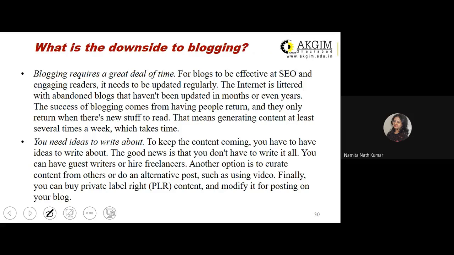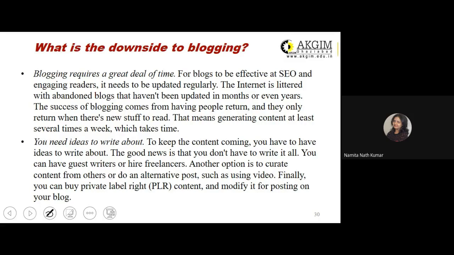Some of the disadvantages of blogging: it requires a great deal of time, because you have to think a lot and prepare your blog in a specific manner if you have to post some content as a part of your blogging website. You have to research it, think it, and the moment your draft is ready, you again need to revise it before finally posting it as a part of your blog.